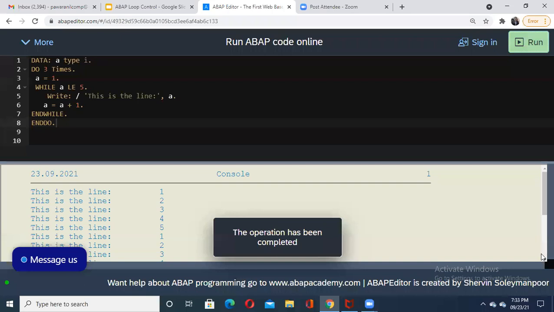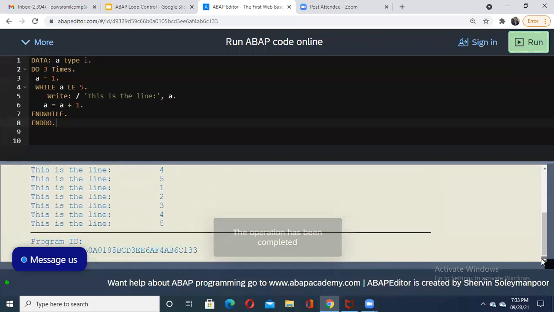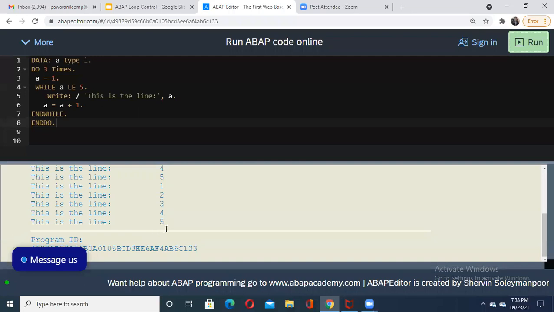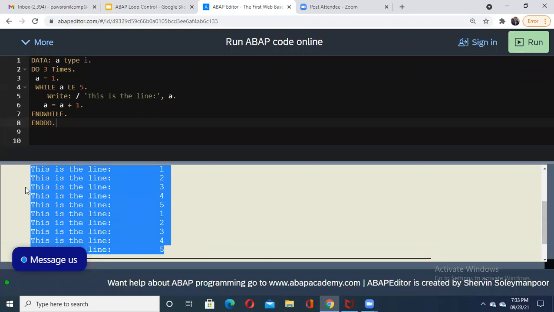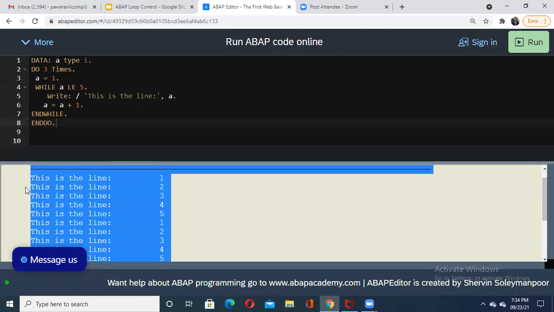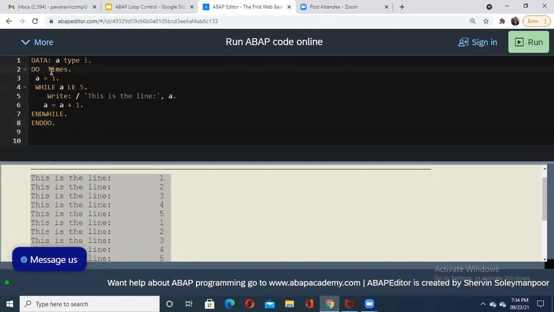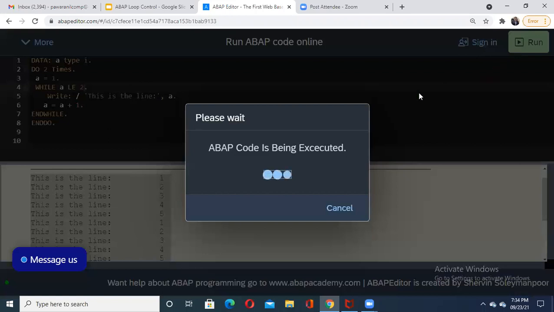See, we got the execution here. Now how many times am I printing? 5 times only. This is the first execution, then the second is above, and the third one is again above. So the same code has been executed 3 times. Again for your understanding, we'll put do 2 times, and here I will say less than or equal to 2. Let us check it. It will be visible within the screen.